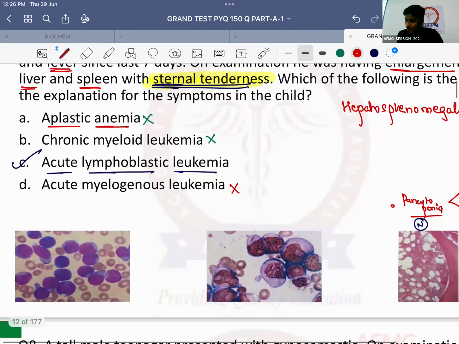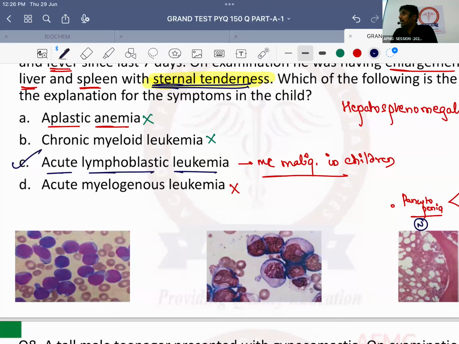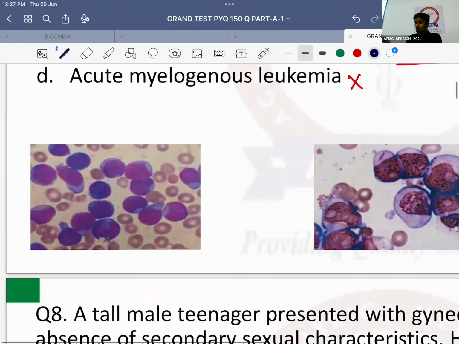Important is ALL is also the most common malignancy in children. So the most common cancer in children, the answer is directly ALL. Yes, acute lymphoblastic leukemia is the most common malignancy in children overall. Okay? No issues with this anybody? That's important. If I take a bone marrow biopsy, what will I see?